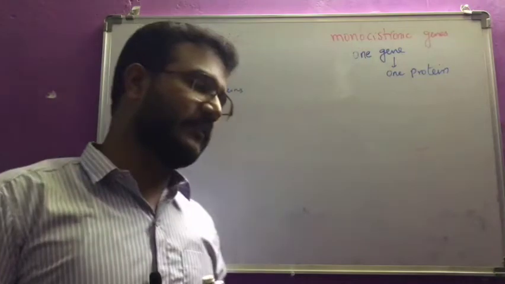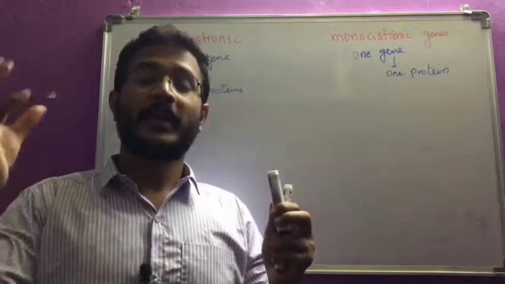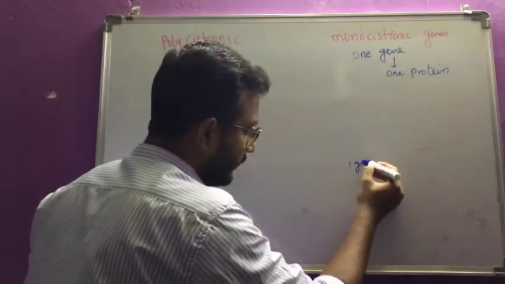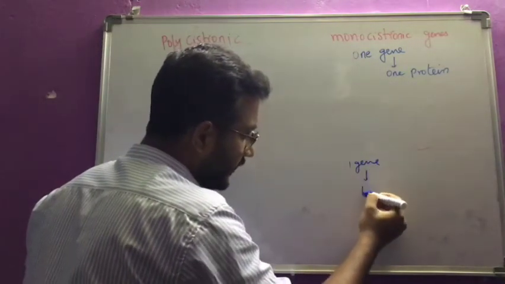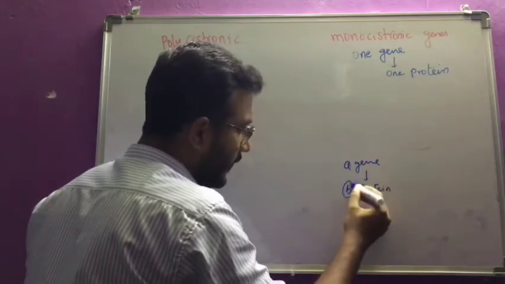And one more interesting fact I can tell you. One gene will be regulated by another gene also. For example, one gene is producing this protein. This is A gene producing A protein.